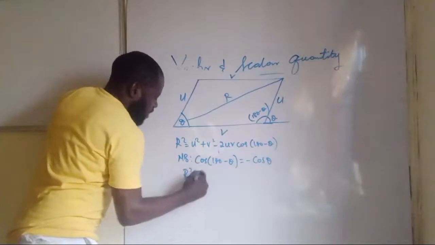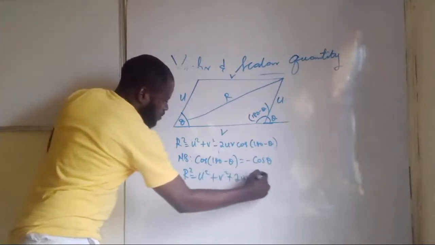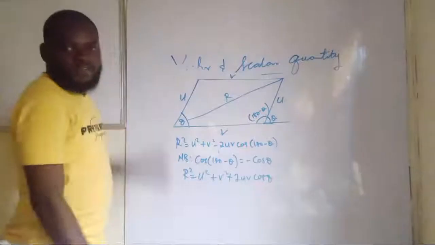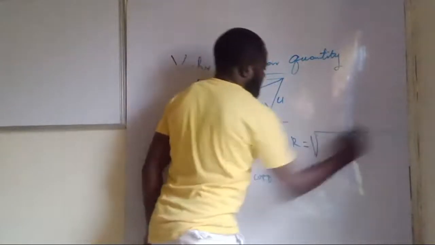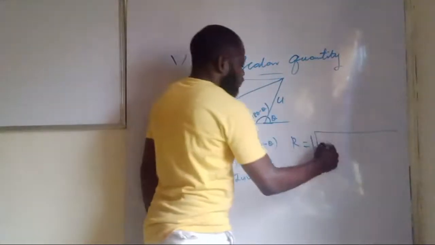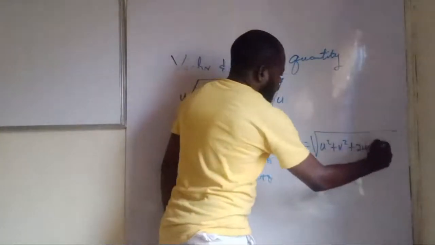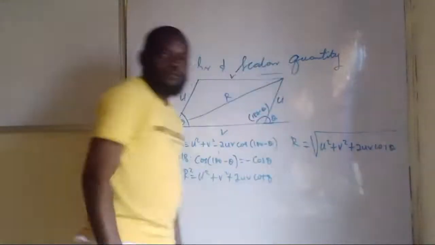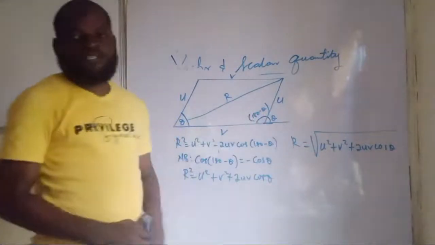So R squared equal U squared plus V squared plus 2UV cos theta. Have you seen that now? So R, which is the resultant, is now the square root of U squared plus V squared plus 2UV cos theta. Have you seen that now? So that is how to determine the resultant.